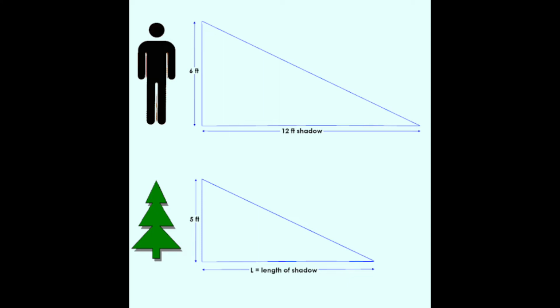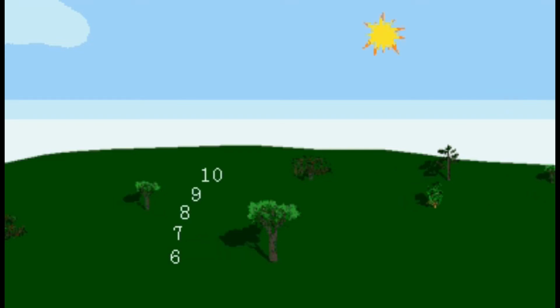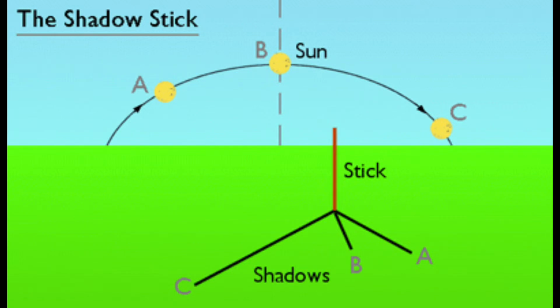When we are outside on a sunny day, we can see how our shadows change throughout the day. The sun's position in the sky affects the length of the shadow. When the sun is low on the horizon, the shadows are long. When the sun is high in the sky, the shadows are much shorter. We can create the same effects indoors by changing the position of a torch as it shines on an object.